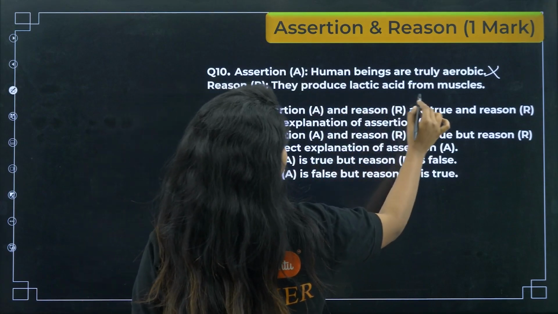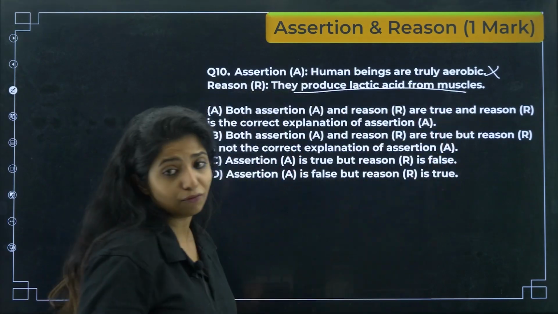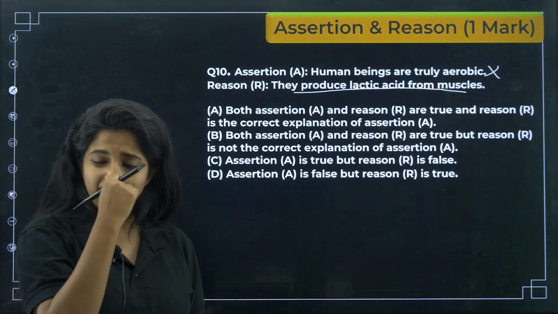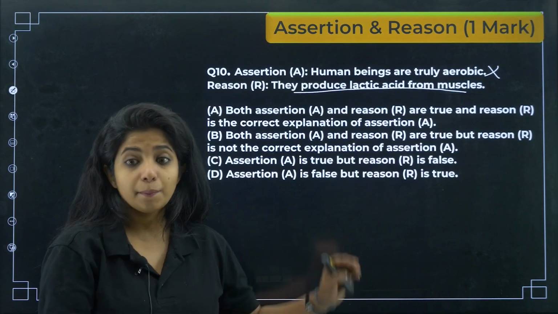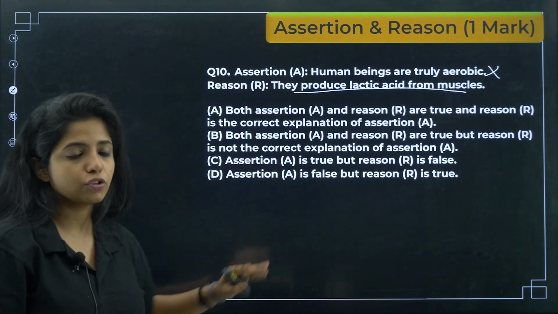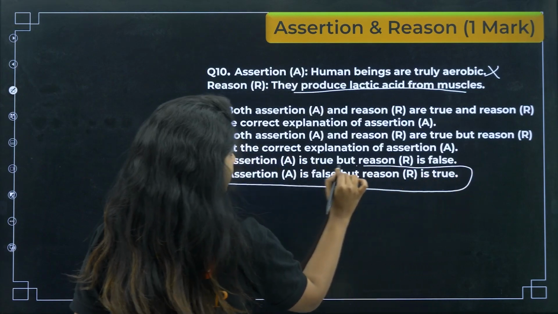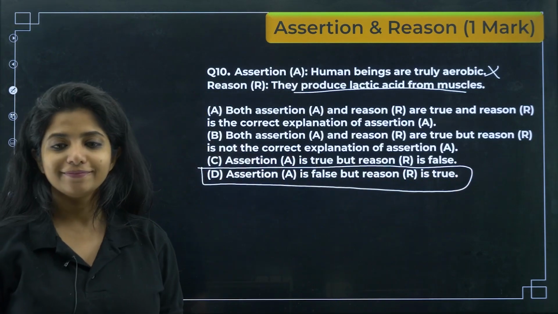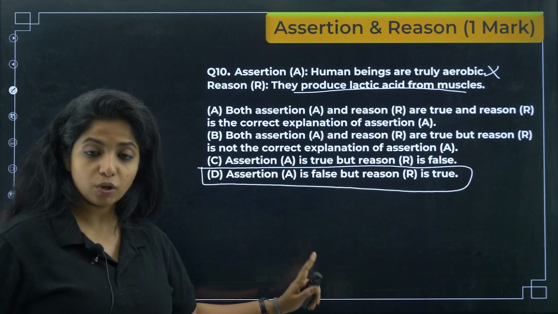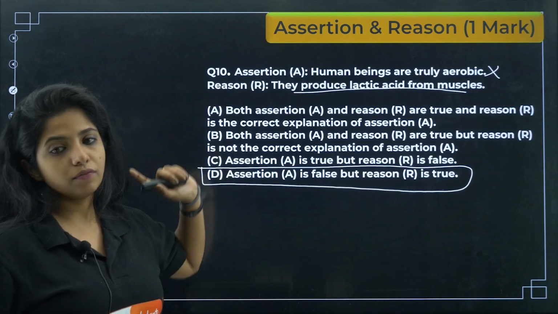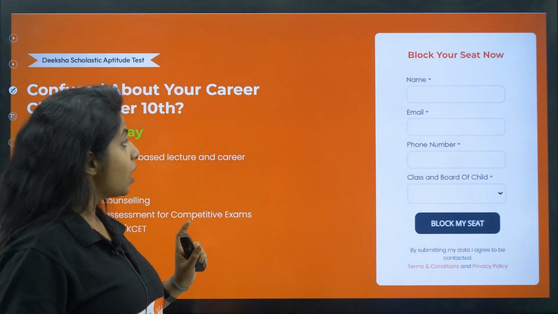Reason: they produce lactic acid from muscles. Yes, we human beings definitely produce lactic acid in the muscles. That is true. But assertion is completely false. So we say assertion is false, but the reason is true, and none of them explains each other. Done? Done with the 10 questions, 1-marker questions. Okay, 2 of them were assertion and reason. I forgot to tell you.